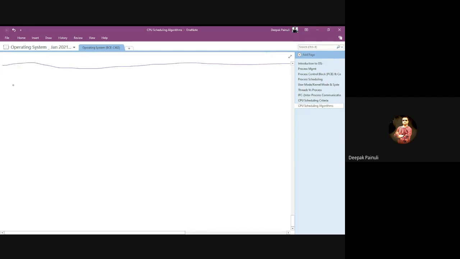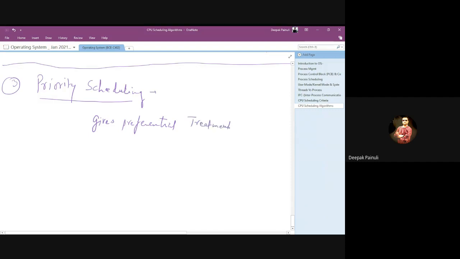Third one we have priority scheduling. What it does, priority scheduling, it gives preferential treatment to important jobs.